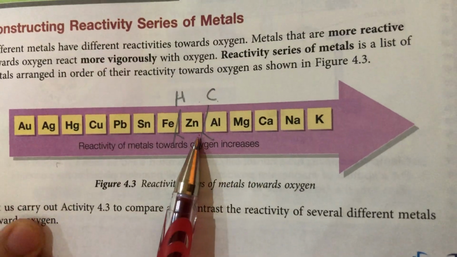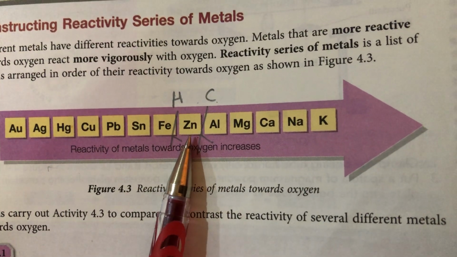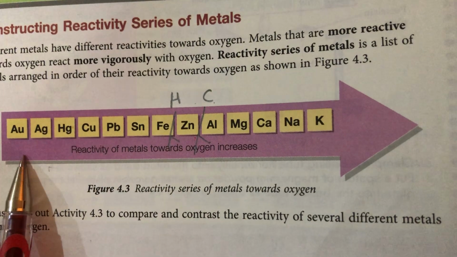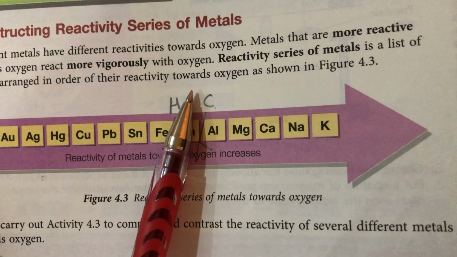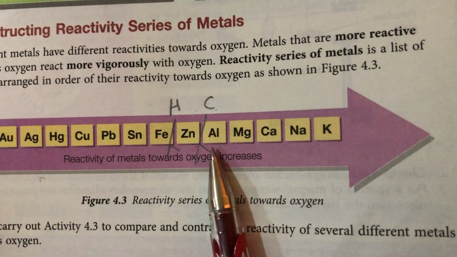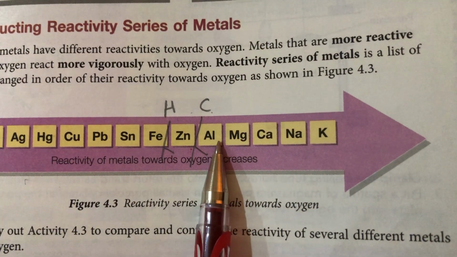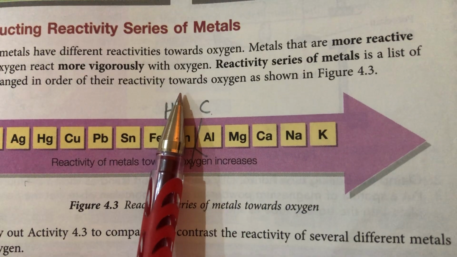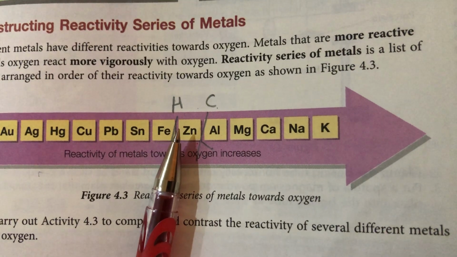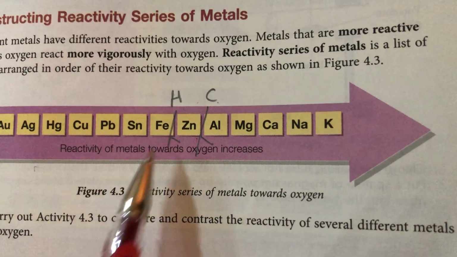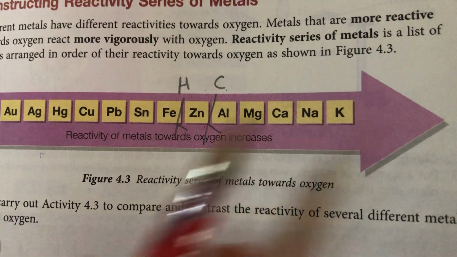So now look at this reactivity series. The elements that are below carbon, we use carbon to burn it so that we get pure matter. The elements that are above carbon, we cannot use carbon because they are more active compared to carbon. Okay, in other words, dia lebih cantik. So bila lebih cantik, oxygen prefers to combine with aluminium instead of carbon. Okay, yeah. So the elements below carbon can be extracted, or we say that you can actually extract the ore by burning with carbon. The above ones we use electricity.